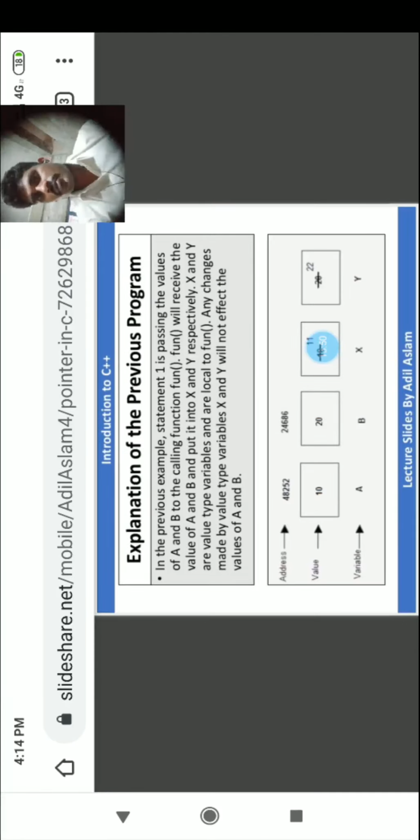I will explain the program. Look at it. In this previous example, statement 1 is passing the values of a and b to the called function. The function receives the values a and b and puts them into x and y respectively. x and y are value-type variables and are local, and changes made to the value-type variables x and y will not affect the values of a and b.